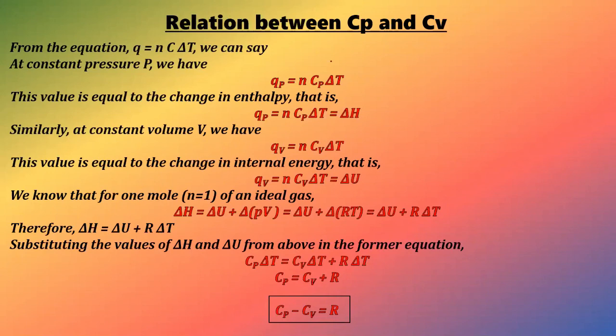And in this particular slide, as you can see, we have clearly explained the relation between Cp and Cv, and we have come to the conclusion that Cp minus Cv is equal to R, or Cp minus Cv is equal to nR for n moles, right? This one is for 1 mole, and Cp is greater than Cv. So these things we have seen in this particular lecture.